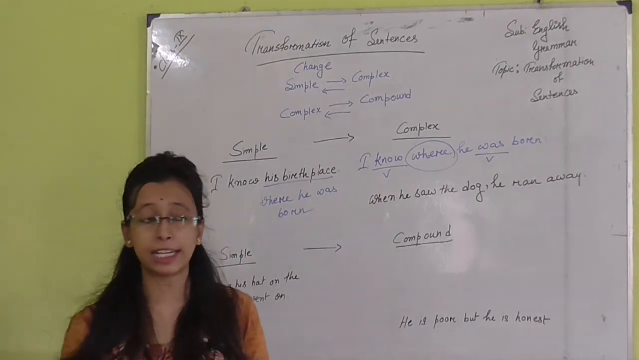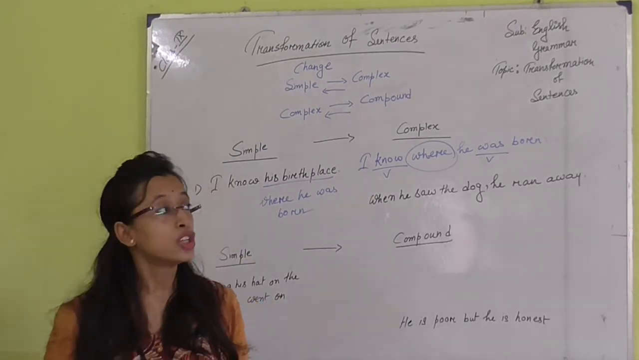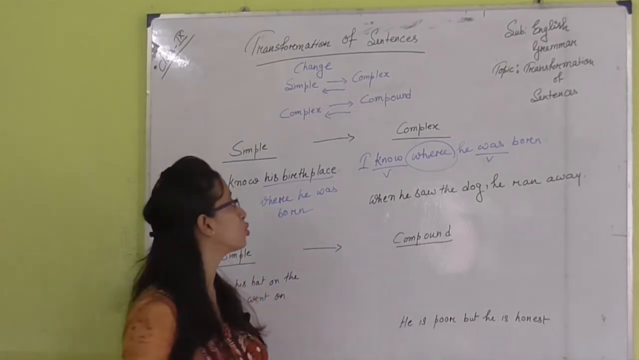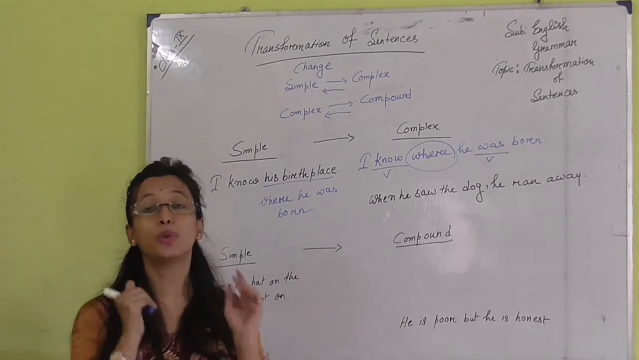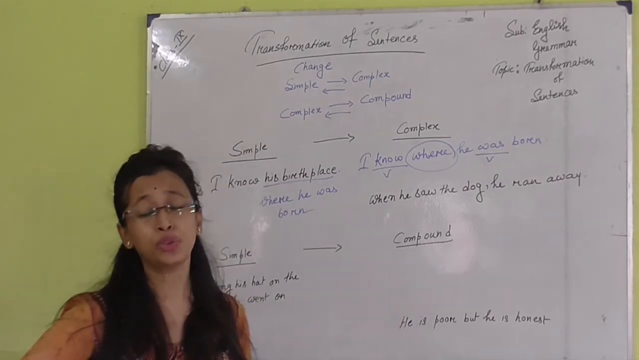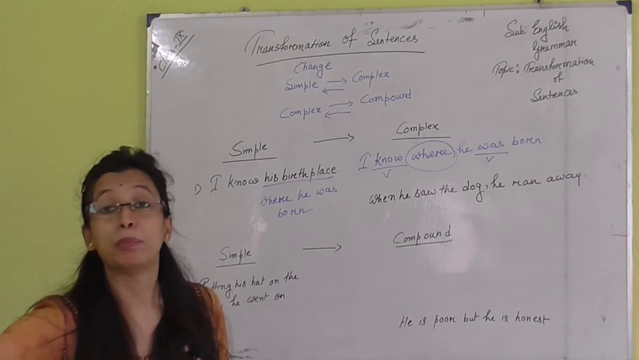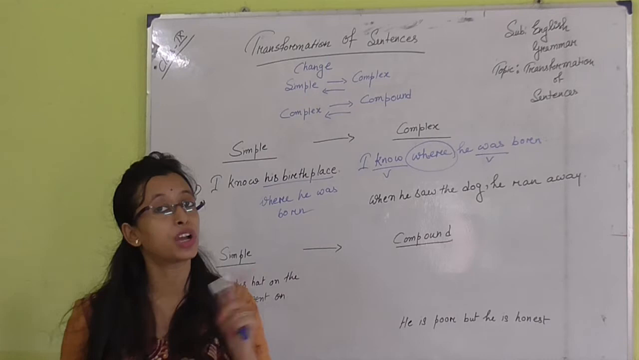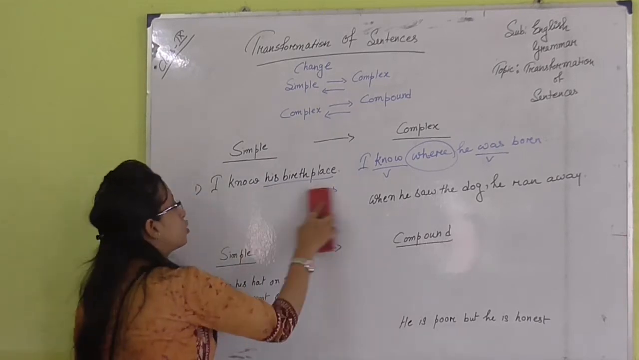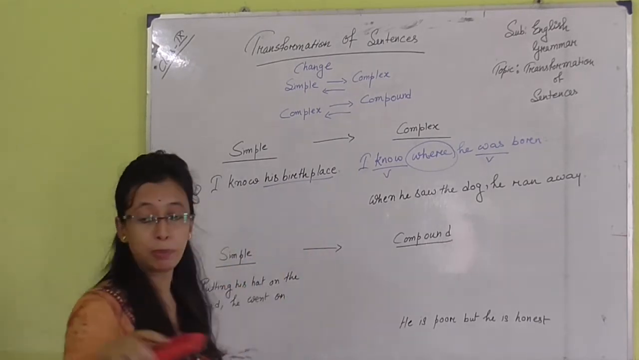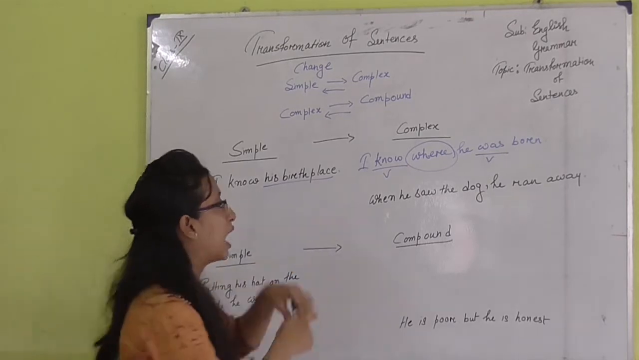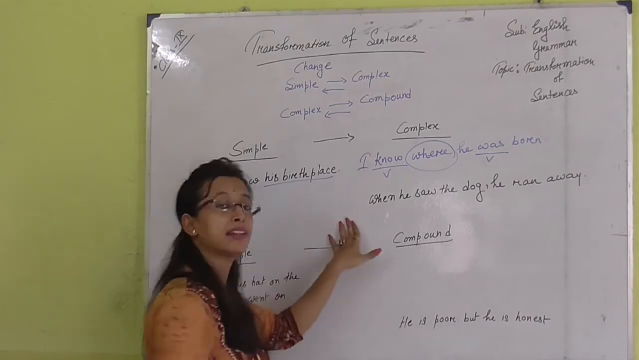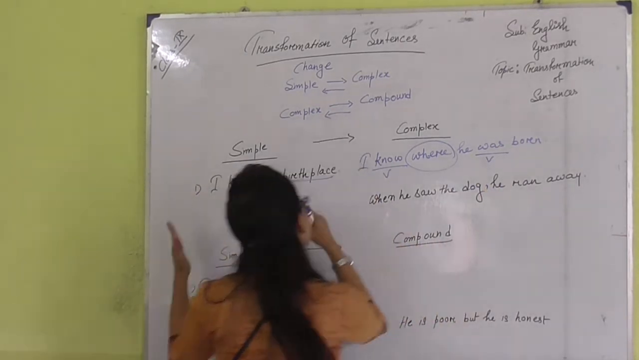You can find many other sentences like this in your book. I have just given you one example of how to change simple to complex, and your motive should be that you change the sentence structure, but you cannot change the meaning. So the next one, complex, is just vice versa. At first I changed simple to complex, and next is complex to simple.